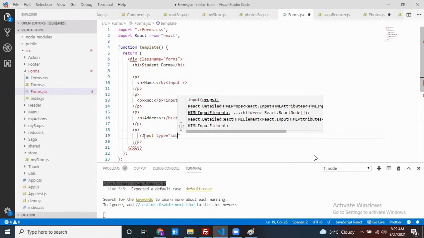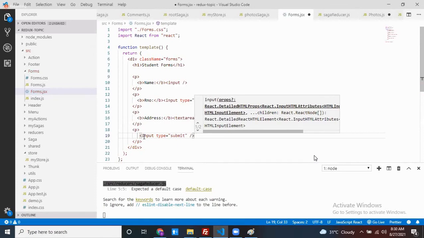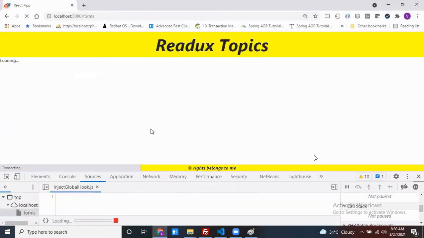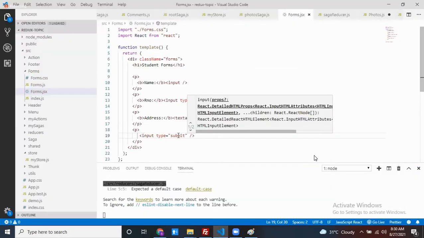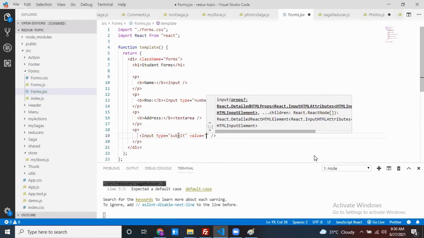Input type equals submit. The value by default is submit. If the value attribute is not there, the default value is submit. If you want to give a proper name, you can give value equals register.